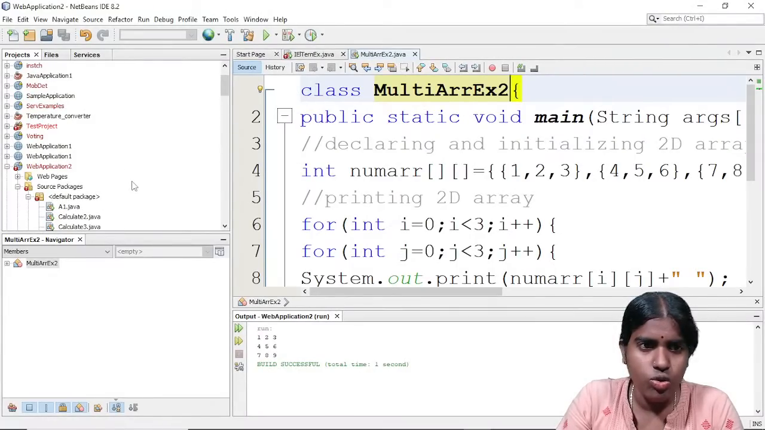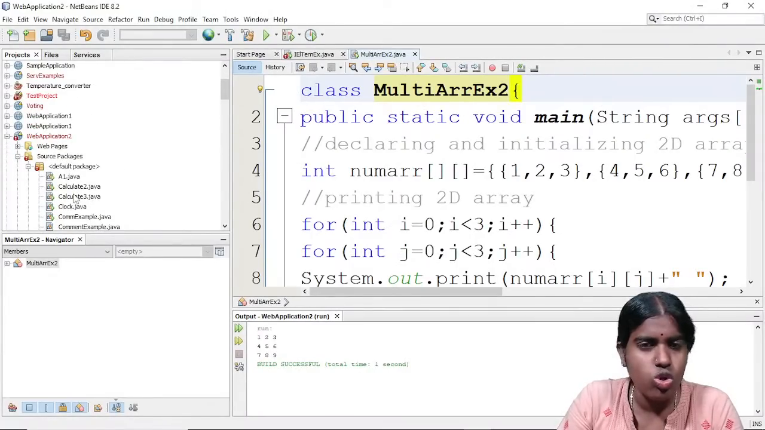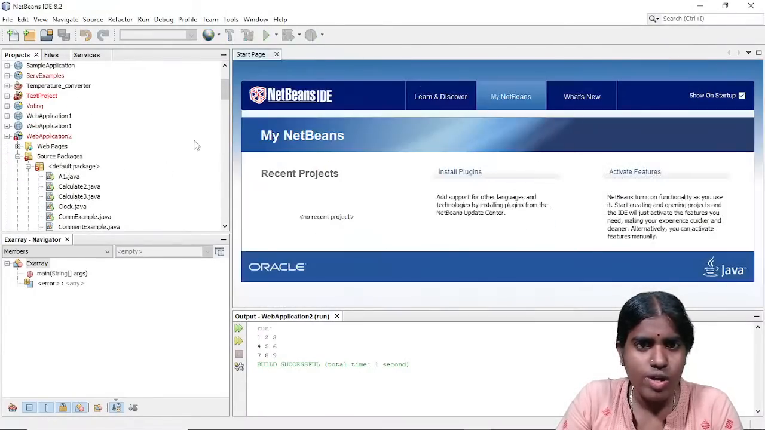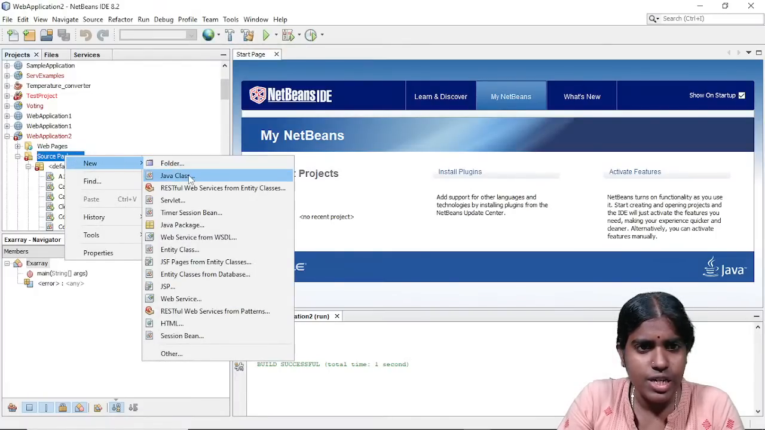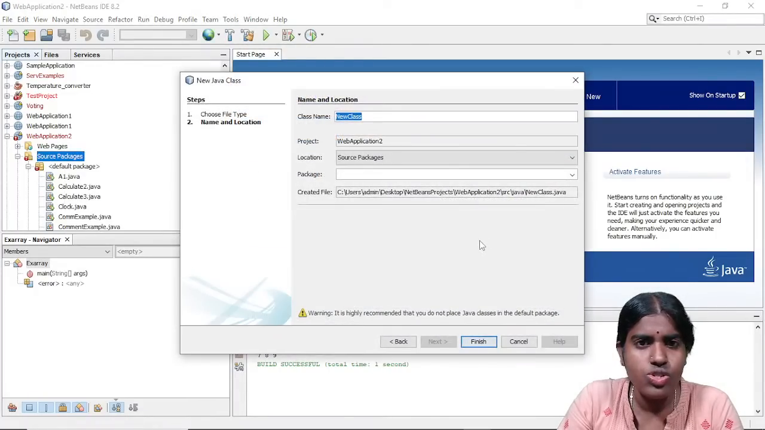Whenever I want to create any new class, this is my source package. I am just closing everything. Just right click and there is an option to create a new Java class. Whenever I want to create a new class, I right click, choose the New option, and create a new Java class.